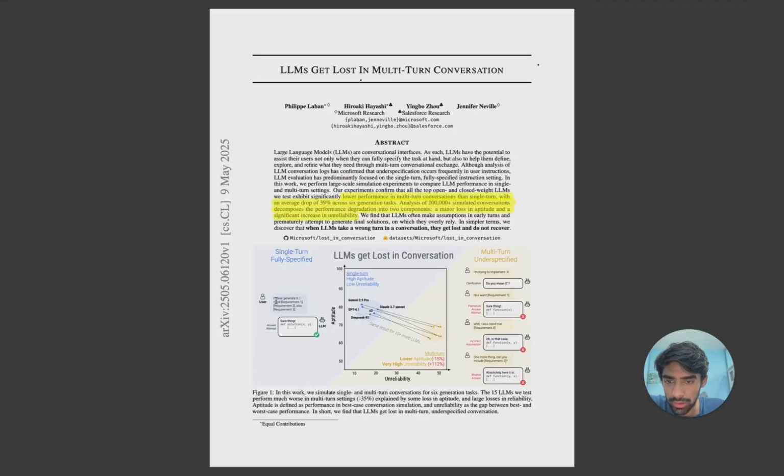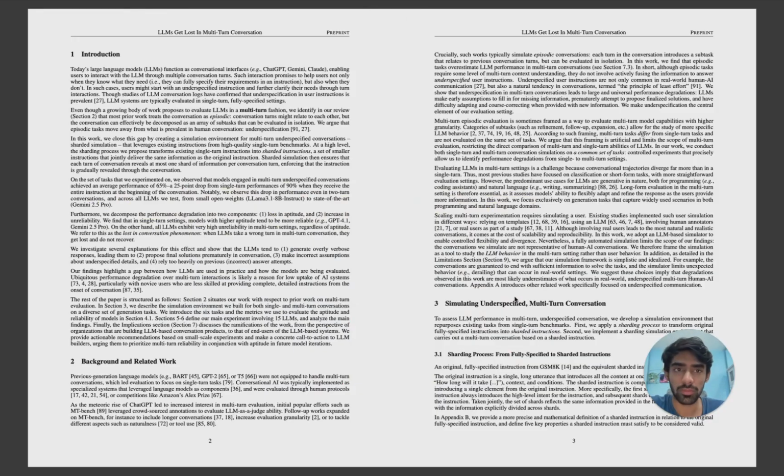Usually you can give the whole thing: please generate this, I need this requirement, also requirement 3. You can give all the correlated things in a single prompt. Second is multi-turn underspecified conversation, where you give one thing: okay, I need this website to be like this, the model has coded, now I want these things to be added, the model will again do it, third thing, fourth thing, something like that. But this conversation is maybe not giving you the best output if you could have specified all the things together in a single one. Let's go to another.